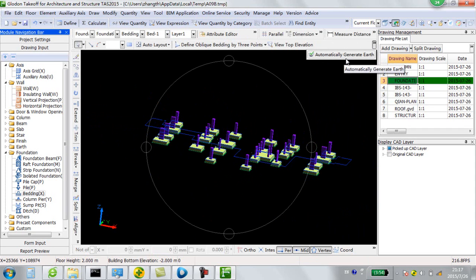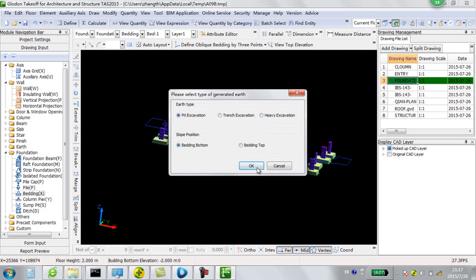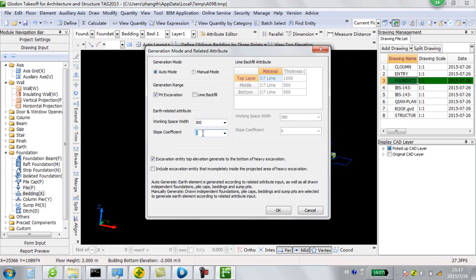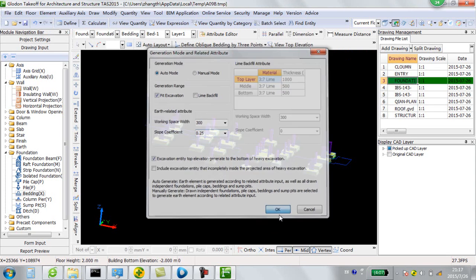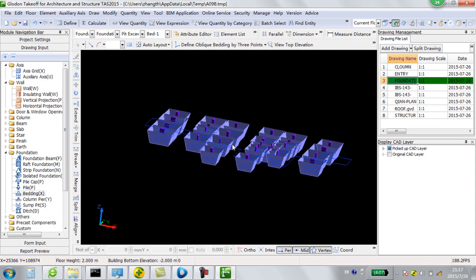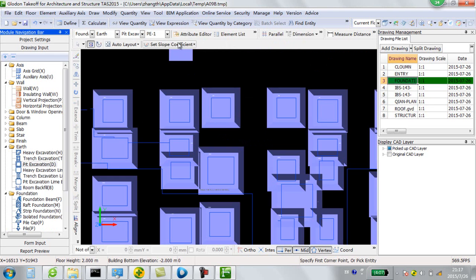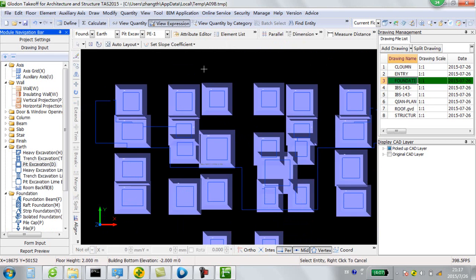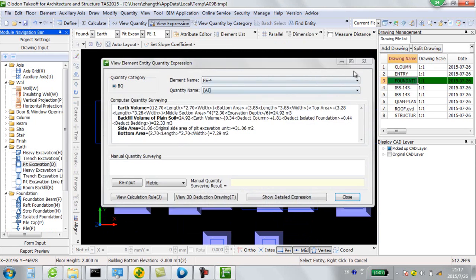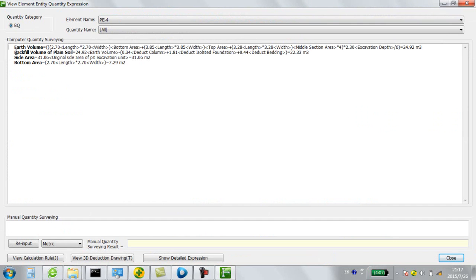And the software also can automatically generate the earthwork. We give the slope and we generate the earthwork. Now we view the expression. We can check how the volume is calculated compared with the manual way.